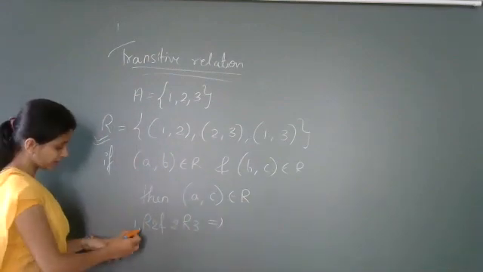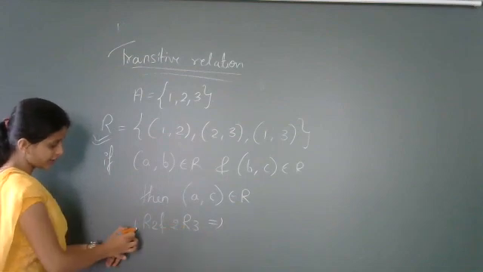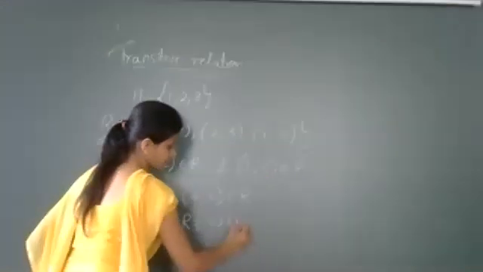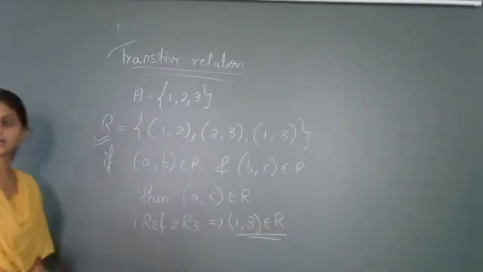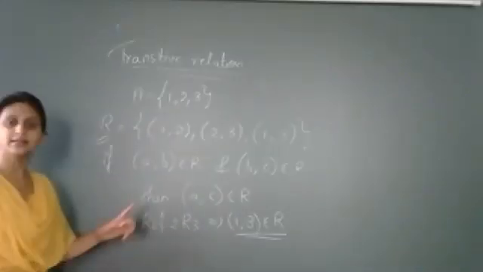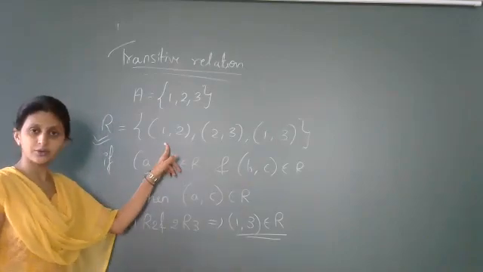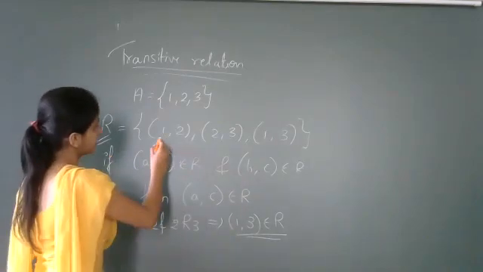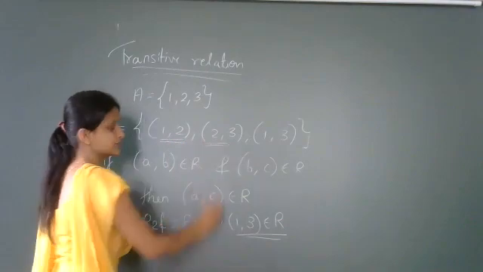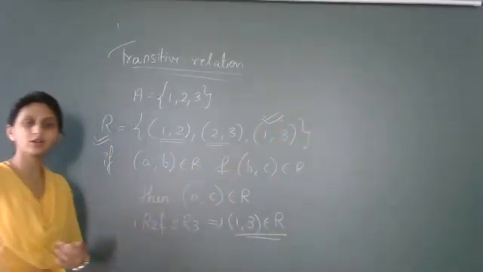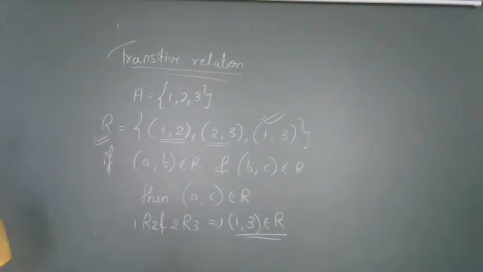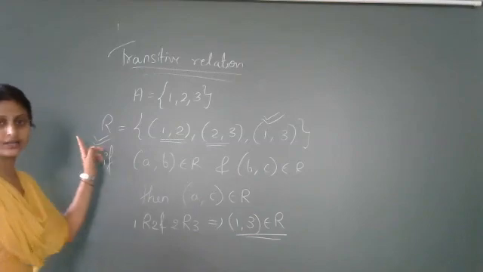If you are able to say that A, C, what is A, C? (1, 3). If (1, 3) belongs to R, then you conclude that the relation is transitive. Yes, of course it is transitive, right? Because this is A, B and B, C, then we have the third ordered pair A, C also belonging to R. So you conclude that the relation R is a transitive relation.